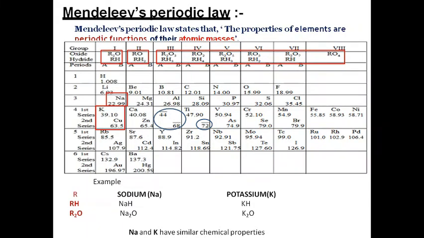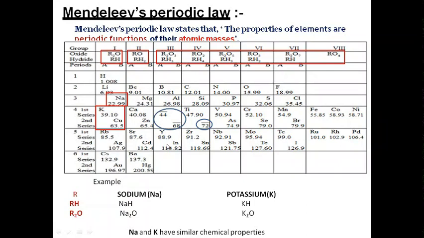Then also please note the blue circles I have shown. Mendeleev left gaps in his periodic table for the elements which were not known at that time. That means he predicted that there were some elements which would be discovered in future, and he also predicted that their chemical properties would be similar to the other elements like aluminium and boron, which were already in the group or which were already discovered.